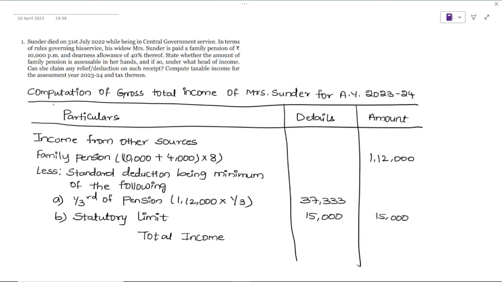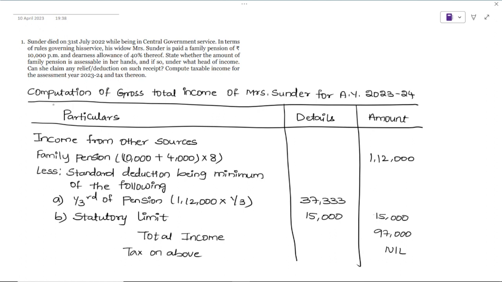Now I can use the words taxable pension also. But why am I using taxable income? Because there is no other income, right? And on this we should also compute tax. So that's why taxable income, 97,000. Now you tell me, she has no other source of income and up to 2,50,000 anyhow tax is nil. So what will be her tax? Nothing, nil. So write down tax on above, nil.